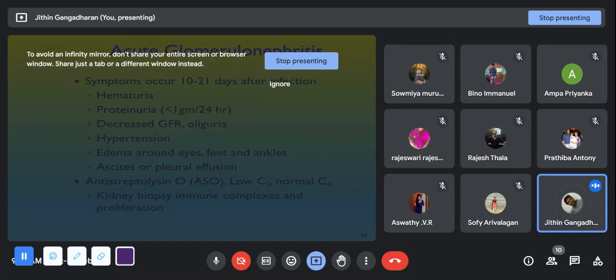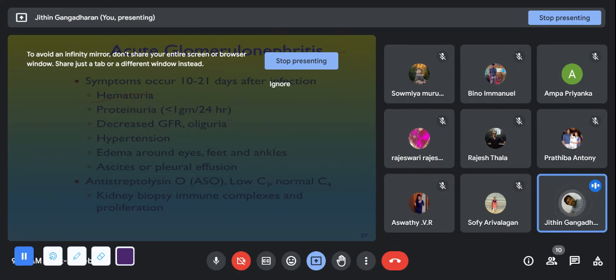Like, what are the changes in acute glomerulonephritis? The main symptom is hematuria. First you just understand what the disease condition is, right? Then you can relate with that. If there is glomerulonephritis, it is an infectious condition affecting the glomerular filtration. If there is infection affecting the kidney, bleeding may be a reason.